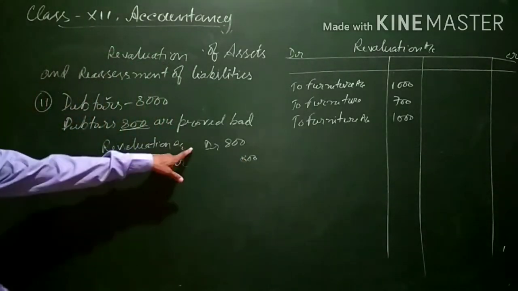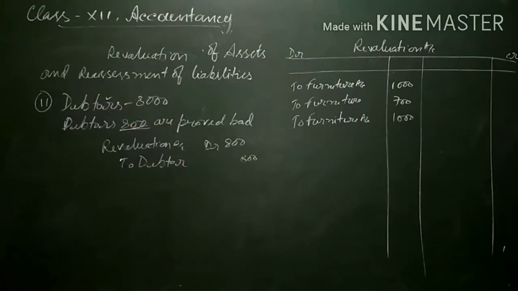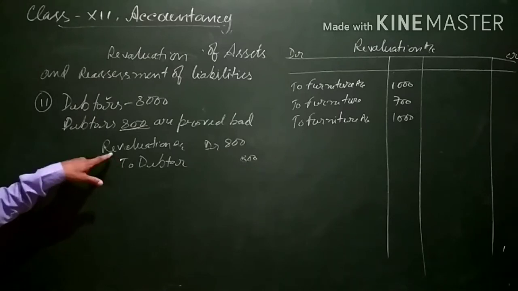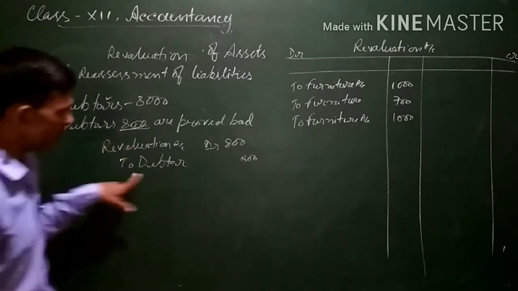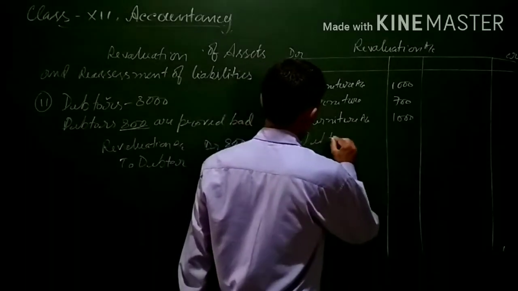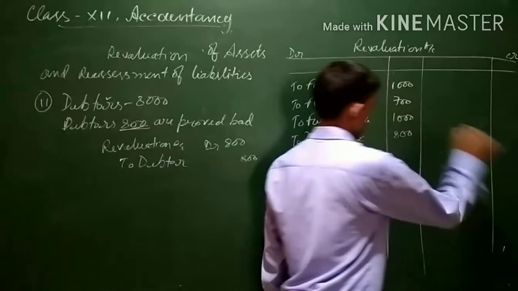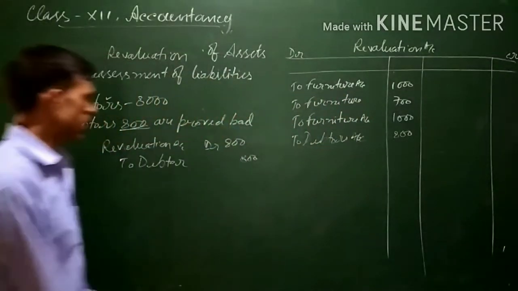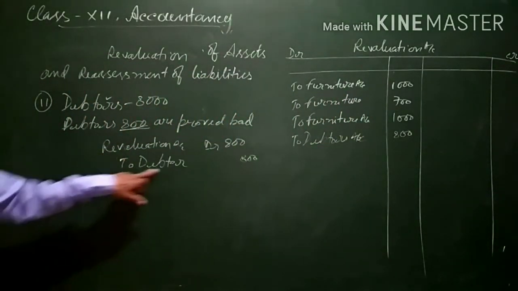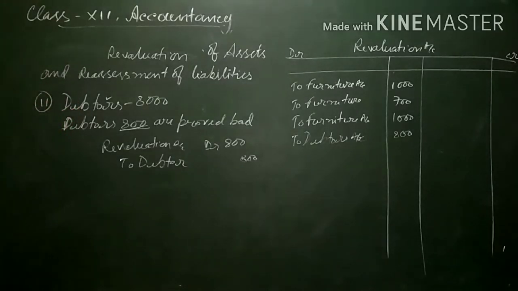In the revaluation account, we will write on the debit side: to debtors 800.